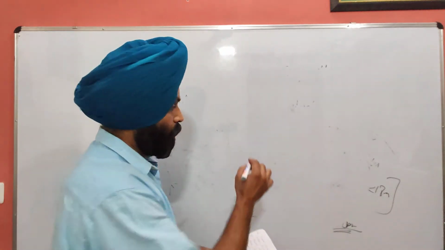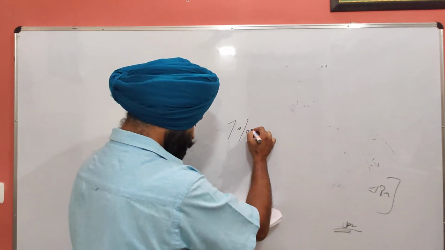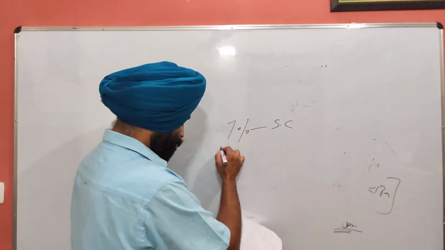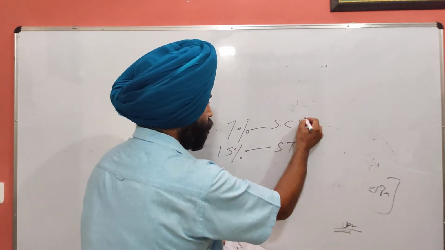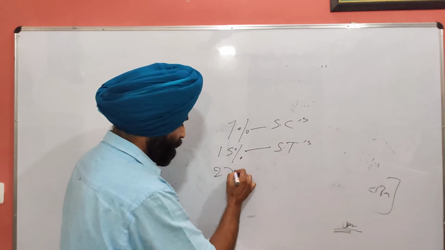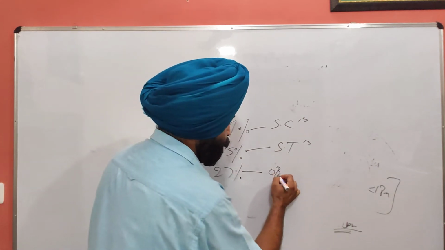According to the Mandal Commission case, or Indira Sawhney case 1992, reservation was like this up till now, which is changed now. 7% reservation was given for SCs, 15% reservation was given for STs, and 27% reservation was given for OBCs.